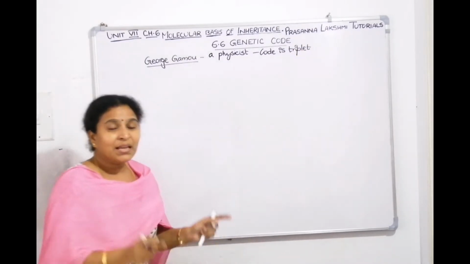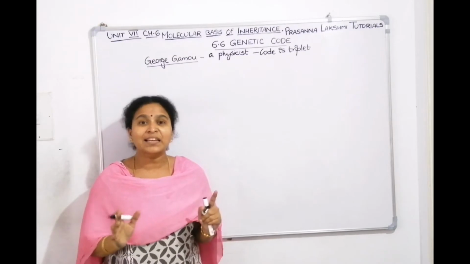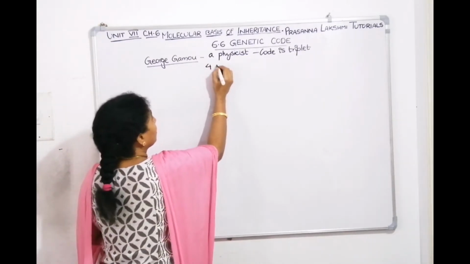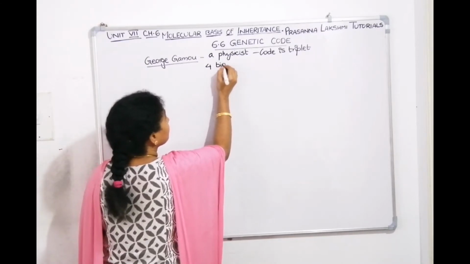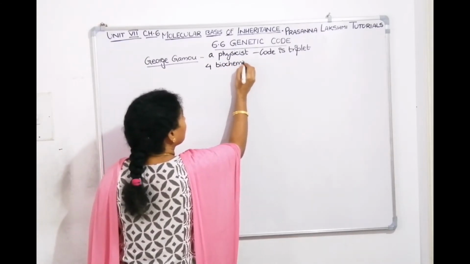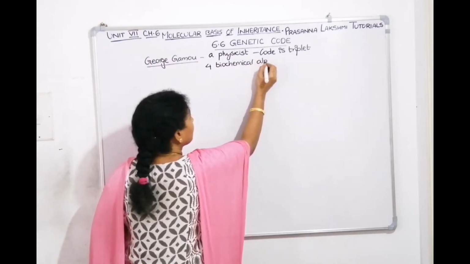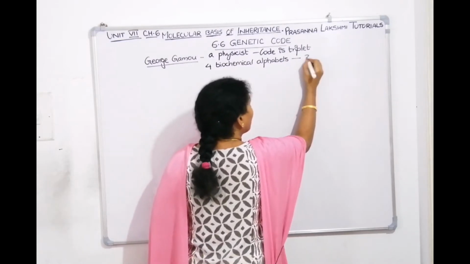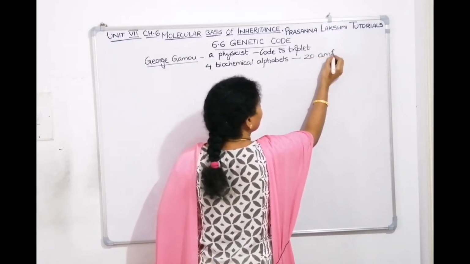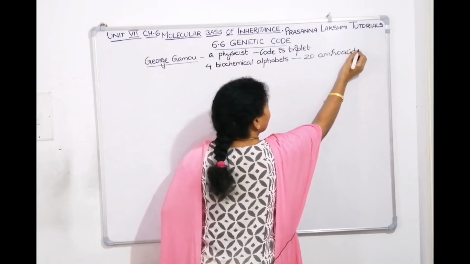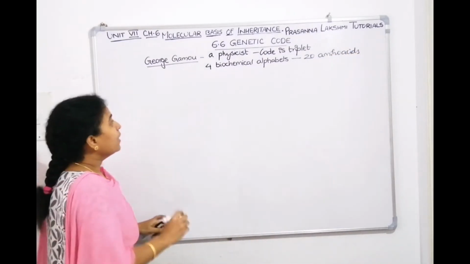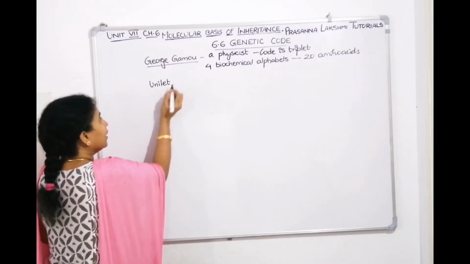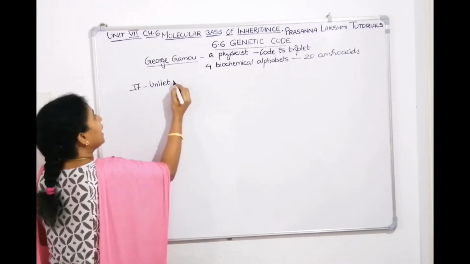The code is on the DNA and the code is copied by the RNA, and he told the code is triplet. That means he told that if 4 biochemical alphabets have to code for 20 amino acids, and if the code is singlet, then what happens?